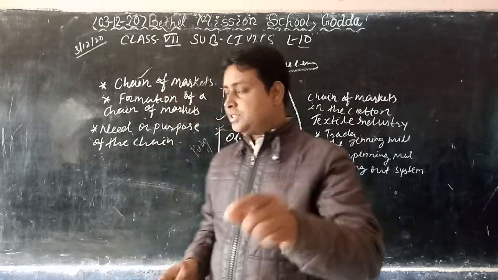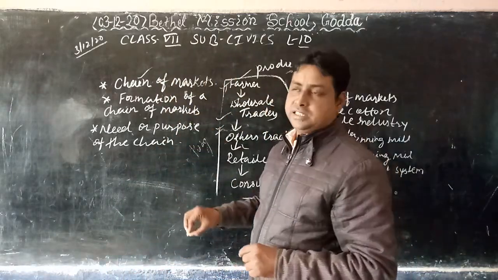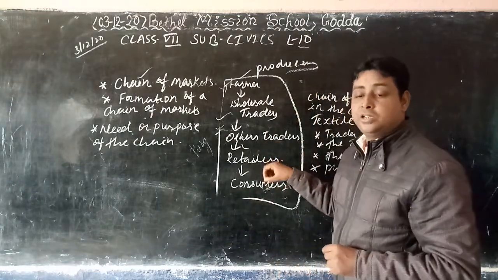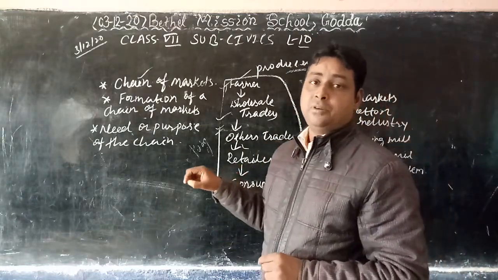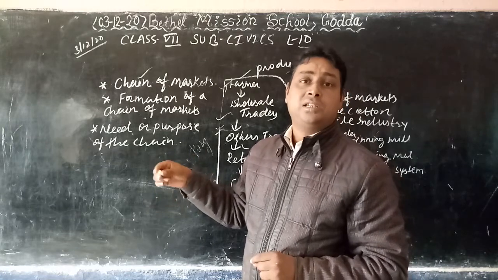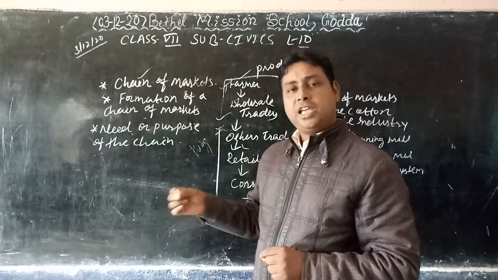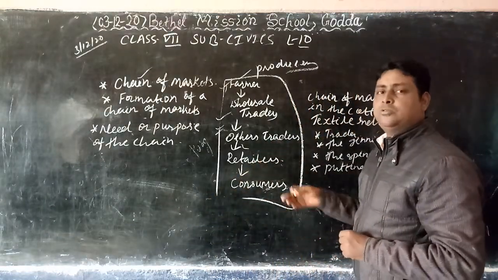Understand? That's why I say to you that there is a need of markets. Why do we need them? What is the purpose of the chain of markets? These are the purposes, because things cannot be bought directly from the factories. Understand? So we have to buy from the retailers.